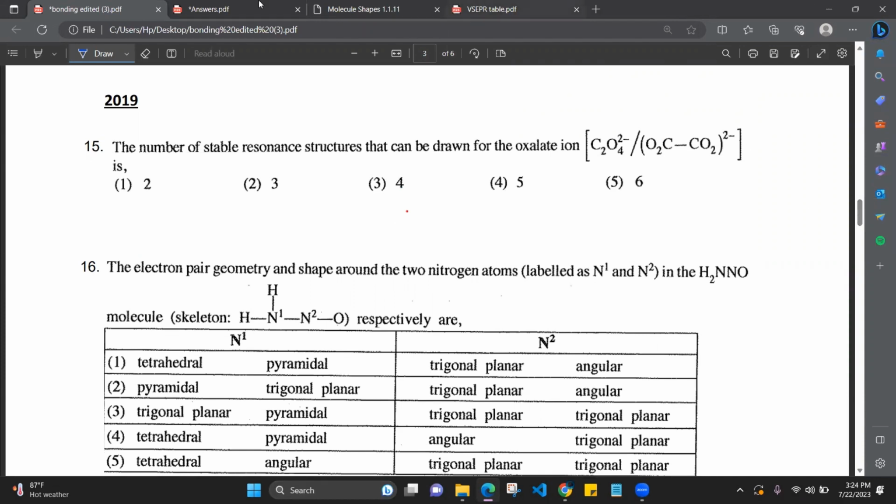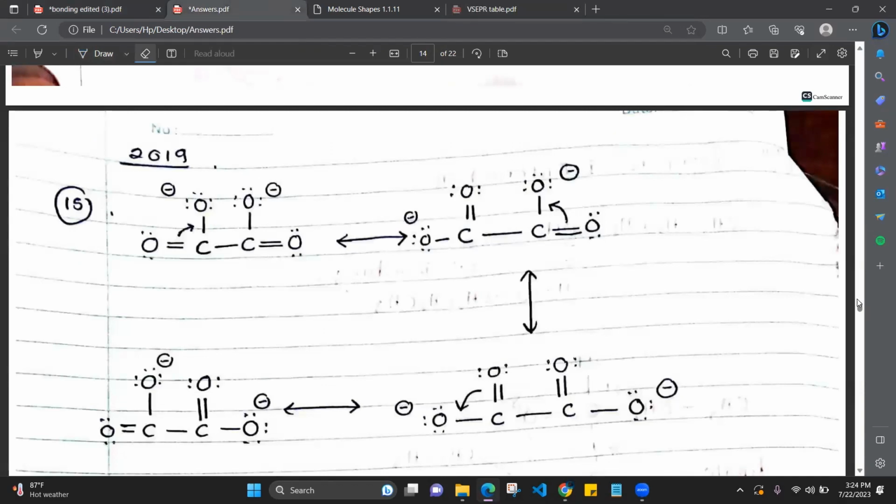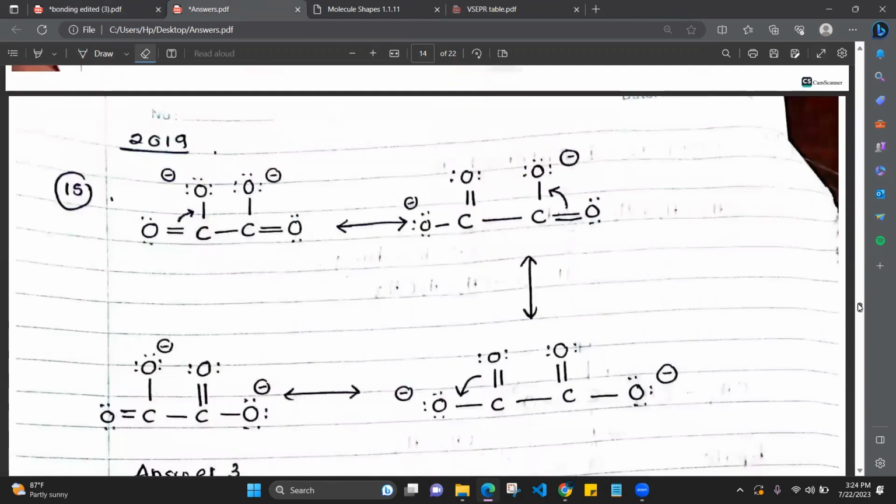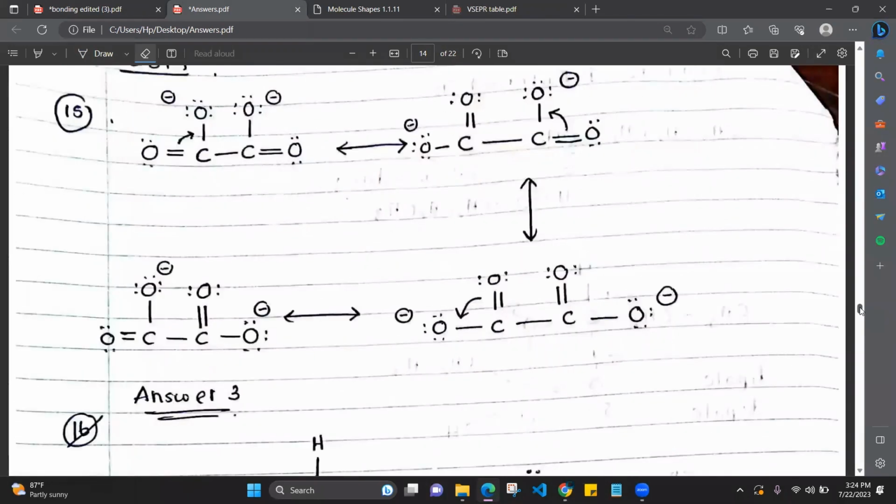Okay? Right, so these are the resonance structures of the oxalate ion. I hope you all know how to draw the resonance structures. Just interchange the double bonds and interchange the charges. The entire process to draw the resonance structures, with the step-by-step procedure, is given in the resource book, please refer to it, okay? The answer is answer number 3.